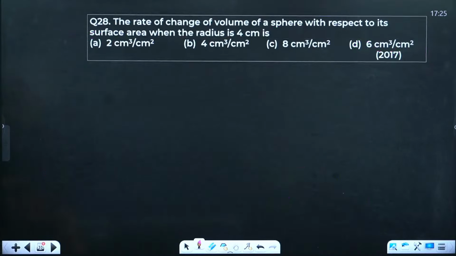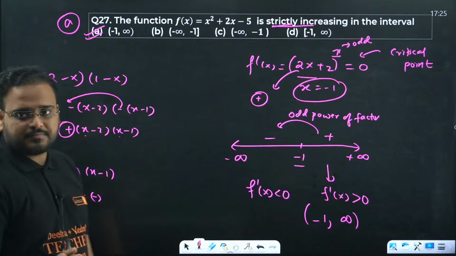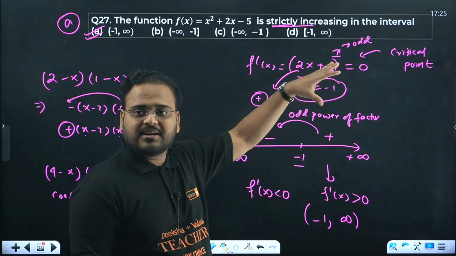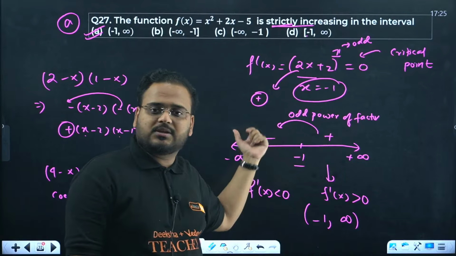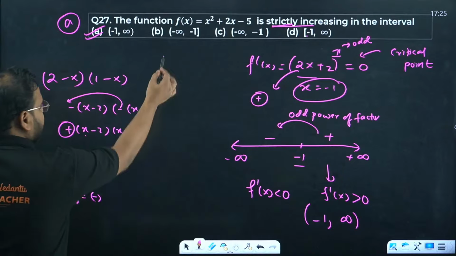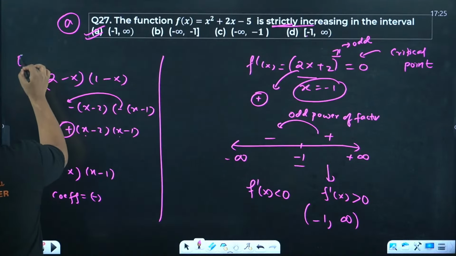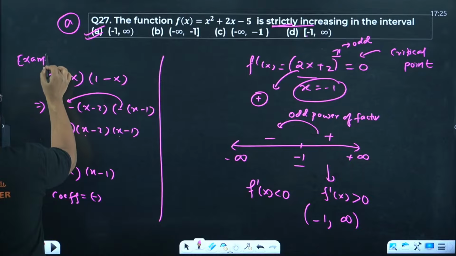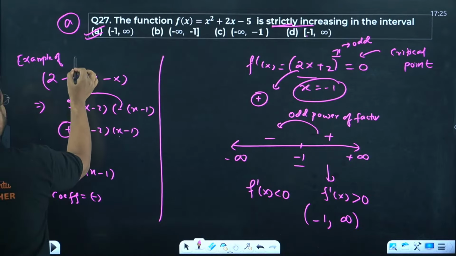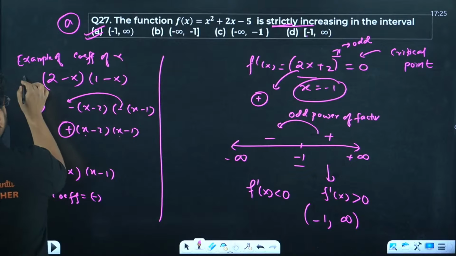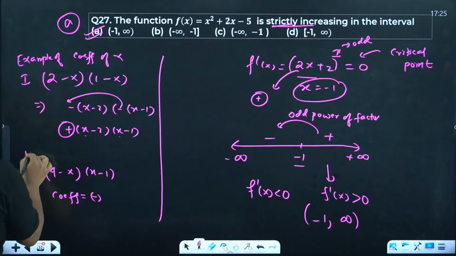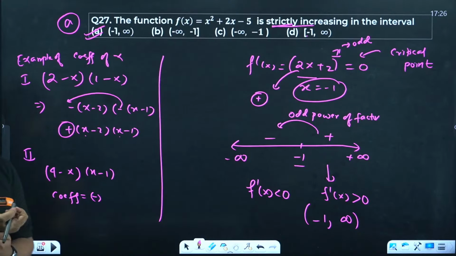The 27th one is done. Now the 28th one. Again in this question I have given you a lot of information: how to go about finding the critical point, taking the coefficient plus on this side and minus on this side, everything. I've also taken examples of the coefficient of x. This was example number 1 and example number 2. Okay, so understand this.